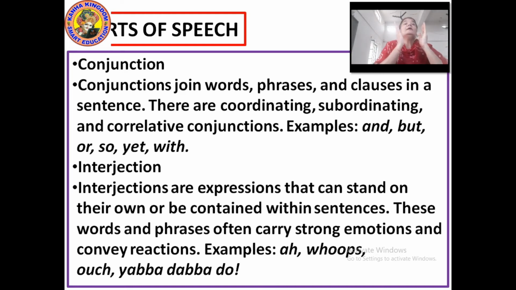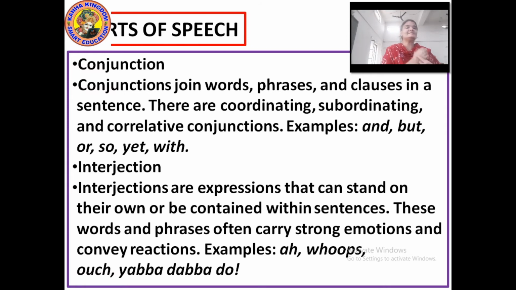It's a dependent clause, an incomplete thought. So a dependent clause will always start with a subordinating conjunction. Okay, so these were the conjunctions: subordinating, coordinating and correlative.